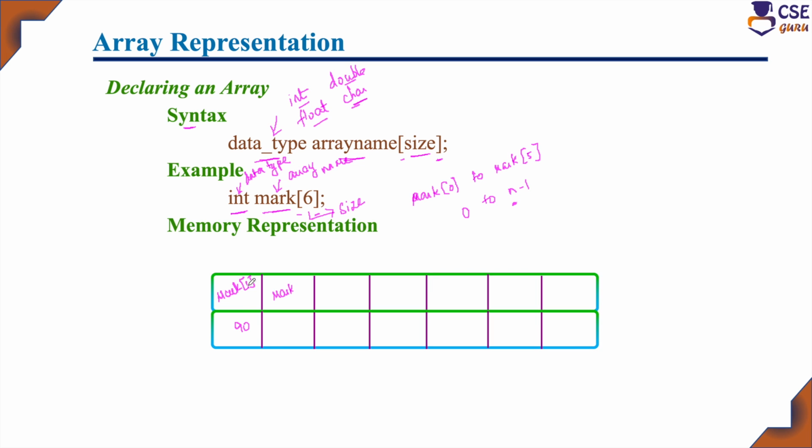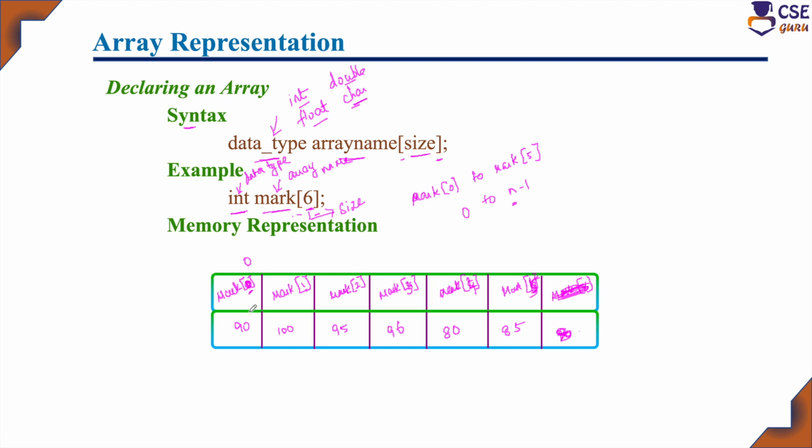Here it starts with mark of 0. Mark of 0 holds 90, mark of 1 holds 100, mark of 2, the third element, holds 95, mark of 3 holds 96, mark of 4 holds 80, and mark of 5 holds 85. So here there are totally 6 memory locations, starting from mark of 0 to mark of 5.